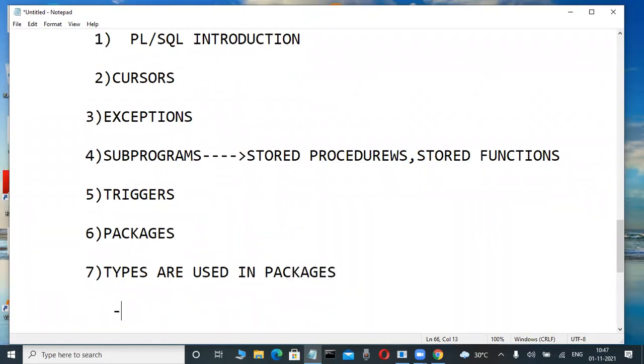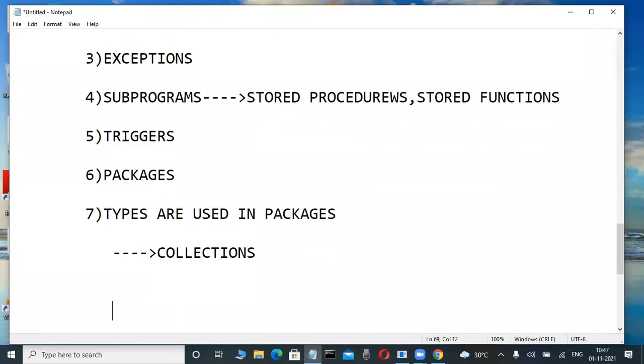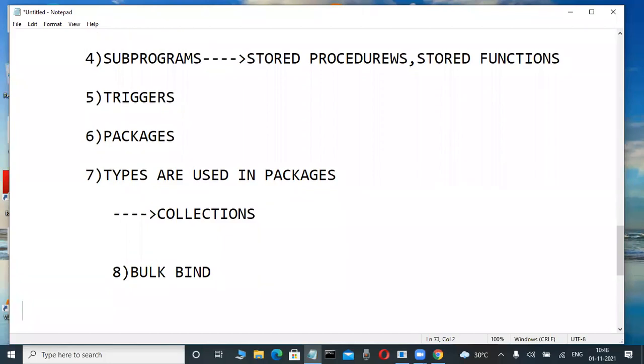In these types, we are learning about collections as a concept. Most powerful. Without collections, there are no PLSQL projects. In these collections: index by table, nested table, VARRAY, so many things are there. Based on these collections only, we are learning a very, very important chapter: bulk bind, a performance tuning chapter, most powerful. In that bulk bind: bulk collect clause, FORALL statements, INDICES OF clause, bulk exceptions. So many things I will tell you.